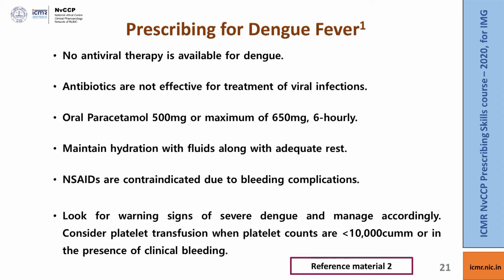And the important note here while treating dengue fever is that because the main pathology lies in damage to the vascular endothelium and bleeding complications, it is important that you do not use NSAIDs such as aspirin and brufen. Finally, you counsel the patient for avoiding future mosquito bites.